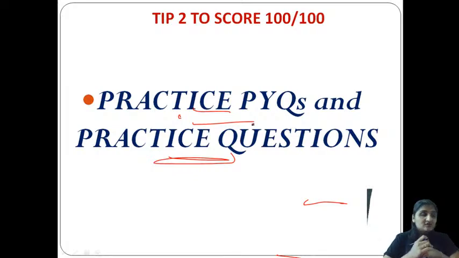After studying the concept, compulsorily you have to start solving the exercise questions, box questions from your textbook. Then you have to go to the reference books which contain so many practice papers. Now I would like to tell you that one publication is launched in the market, that is called Target, which you are aware about.